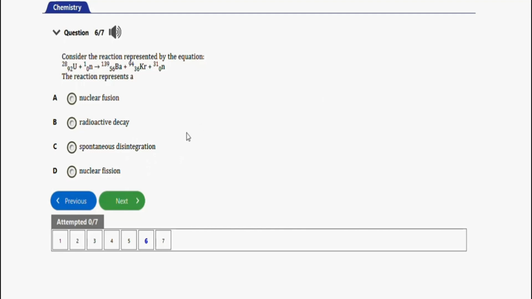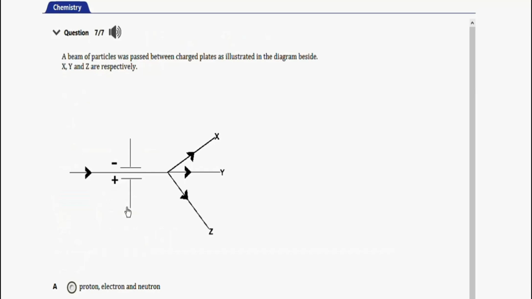So the last big question for this video will be this one. It says a beam of particles was passed between charged plates as illustrated in the diagram beside X, Y, and Z respectively. So X, Y, and Z in this diagram will be proton, neutron, and electron.